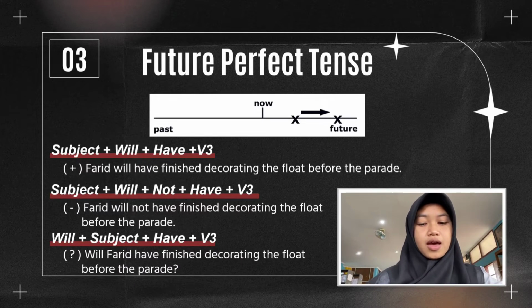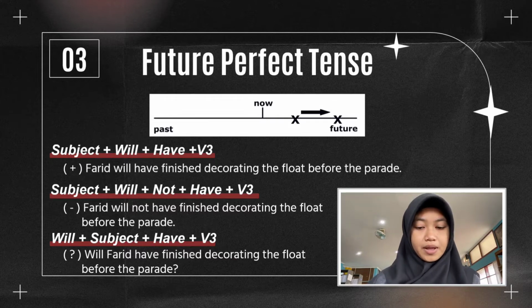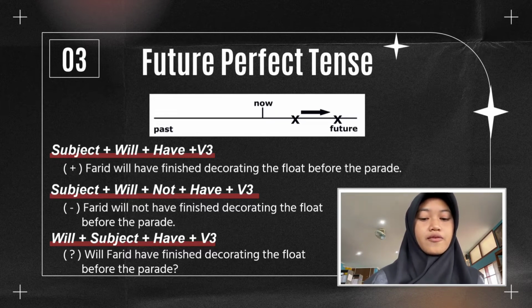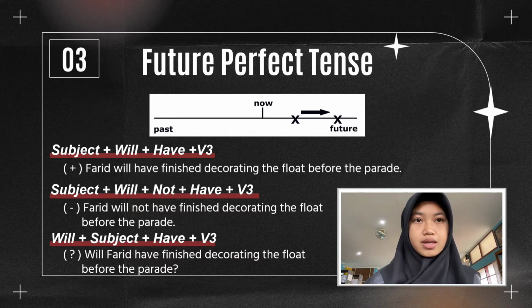Structure positive: subject plus will plus have plus verb 3. Example: Farid will have finished decorating the food before the party. Structure negative: subject plus will plus not plus have plus verb 3. Example: Farid will not have finished decorating the food before the party. Structure interrogative: will plus subject plus have plus verb 3. Example: will Farid have finished decorating the food before the party?